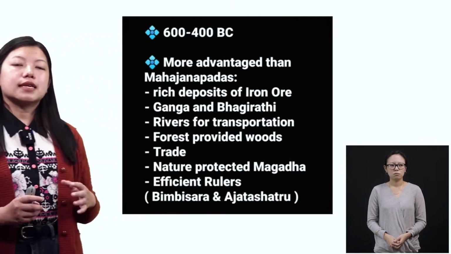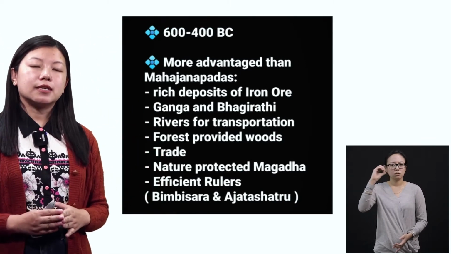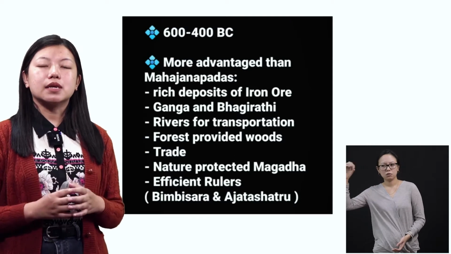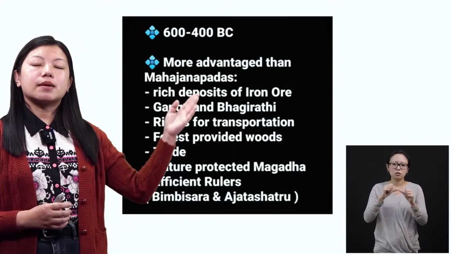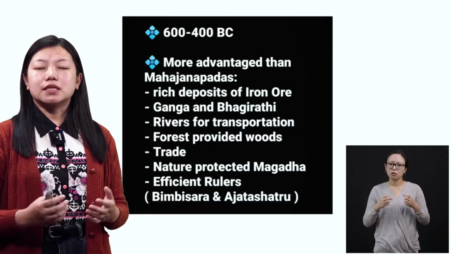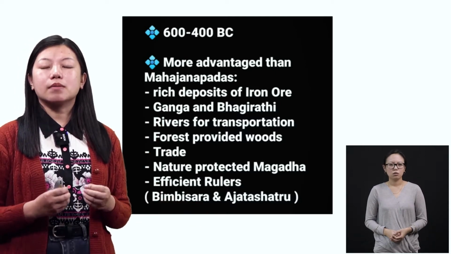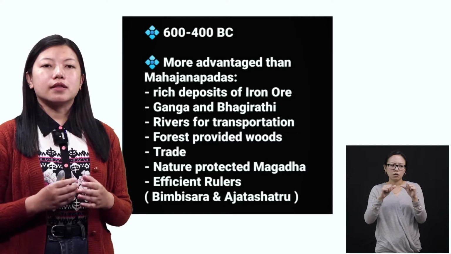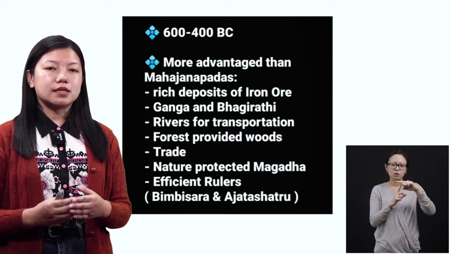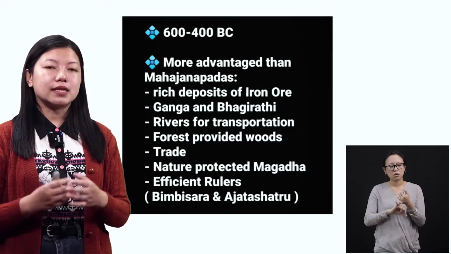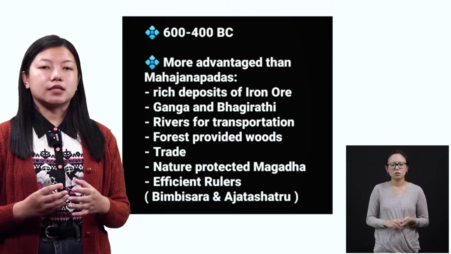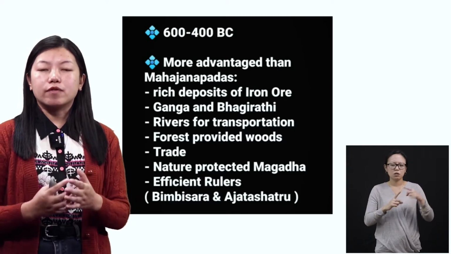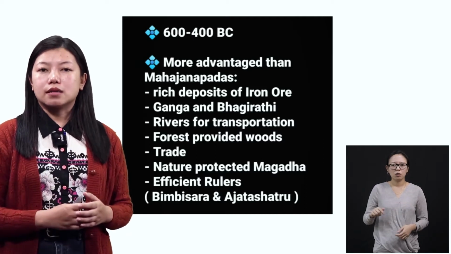So in 600 to 400 BC, this Magadha kingdom emerged as a powerful state, and there were some major advantages, all right? Why did they become a very powerful kingdom? There were some reasons that made them improve their society and made their society stronger and more powerful as compared to the other kingdoms, all right?